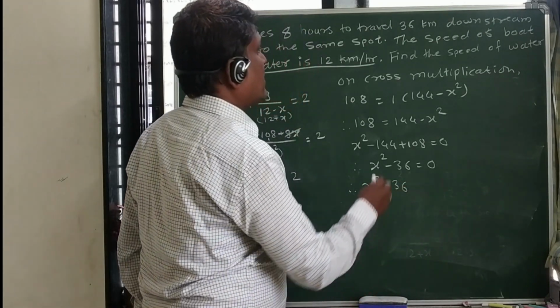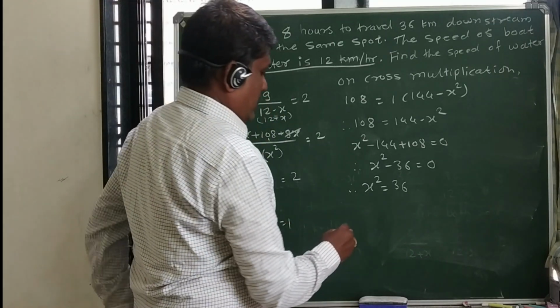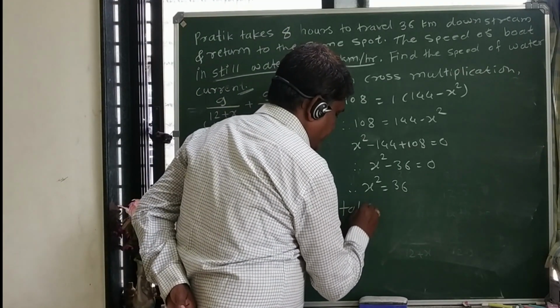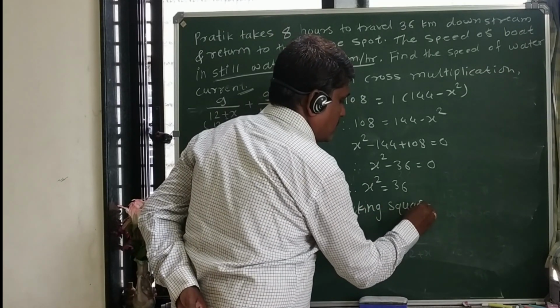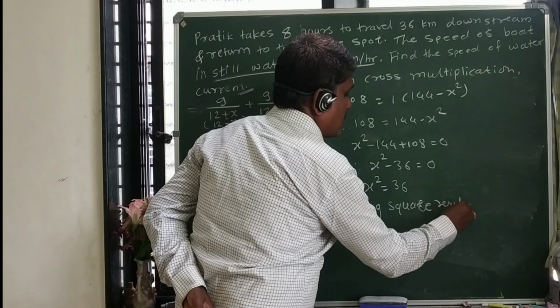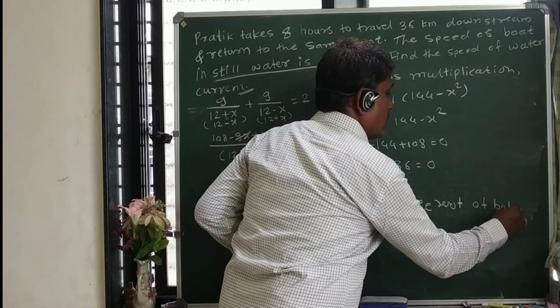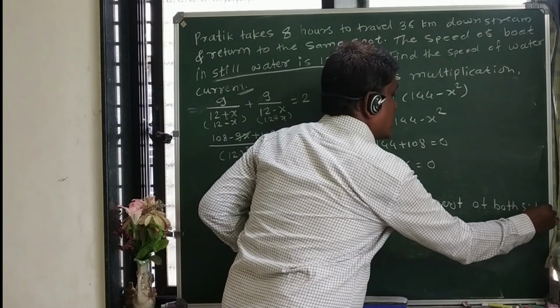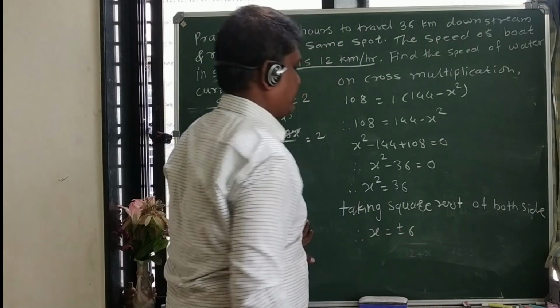But we are going to find the speed of the water current. So taking the square root of both sides, what do we get? x is equal to plus minus 6.